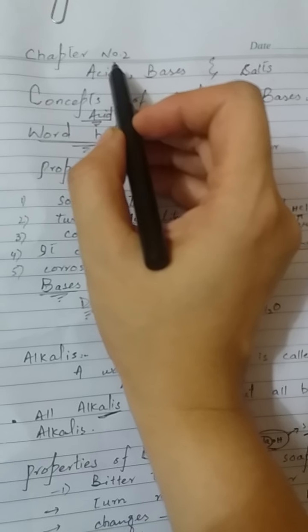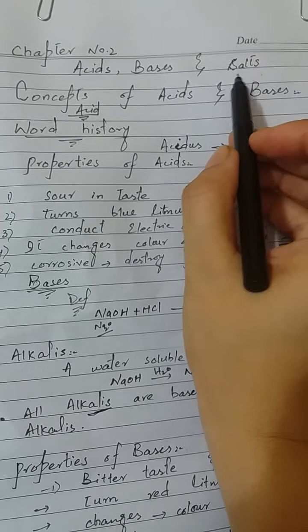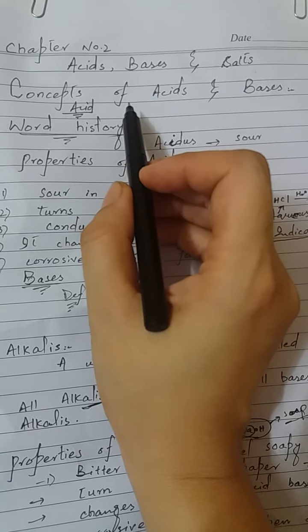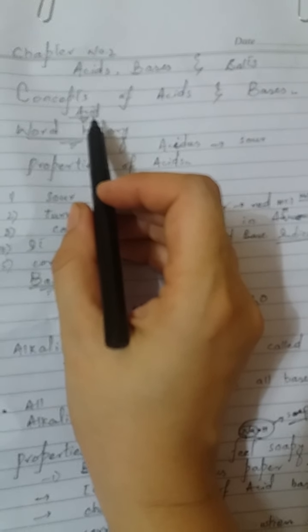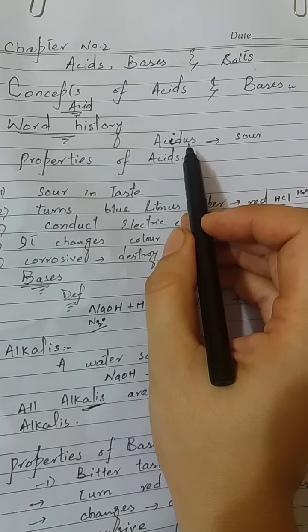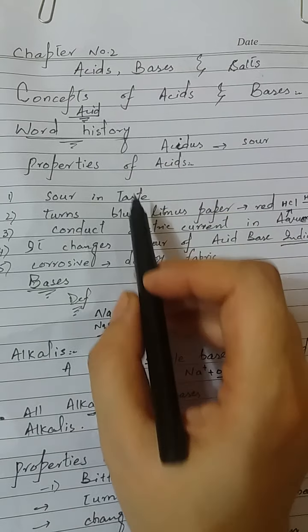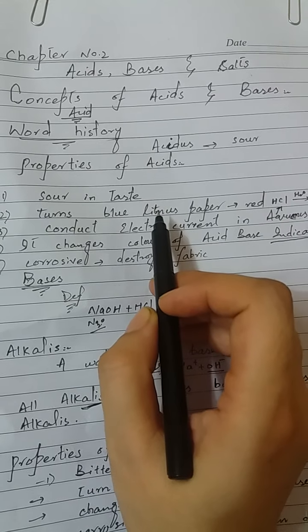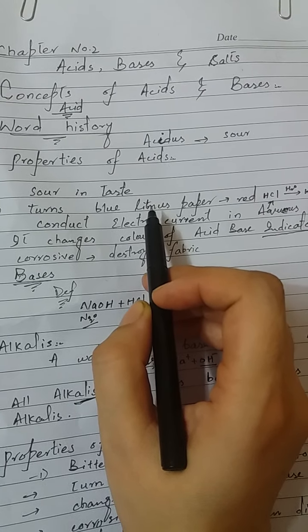Today we start chapter number 2, acids, bases and salts. First topic is concepts of acids and bases. Acids are derived from the Latin word acidus, which means sour. So acids are sour in taste. Acid turns blue litmus paper to red.